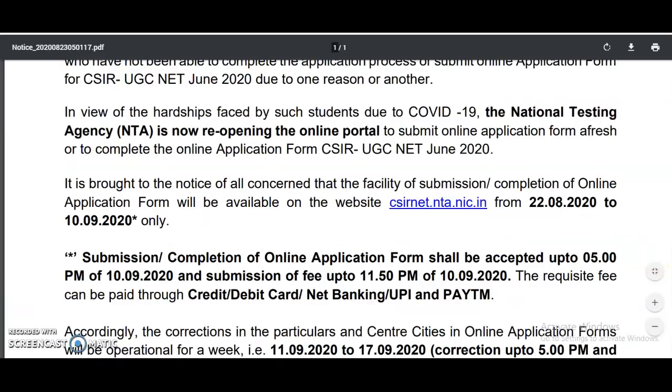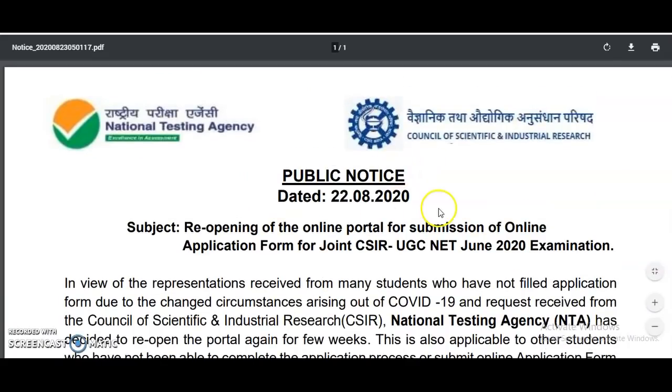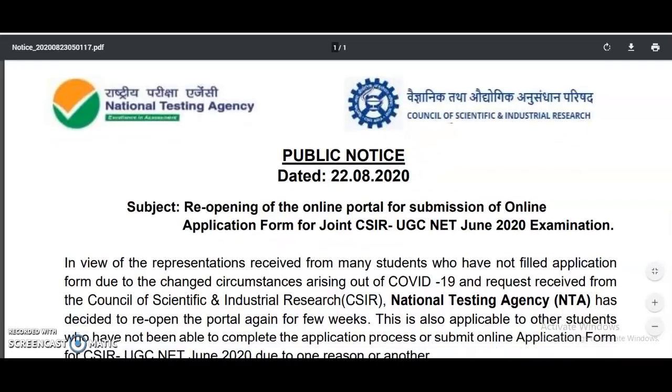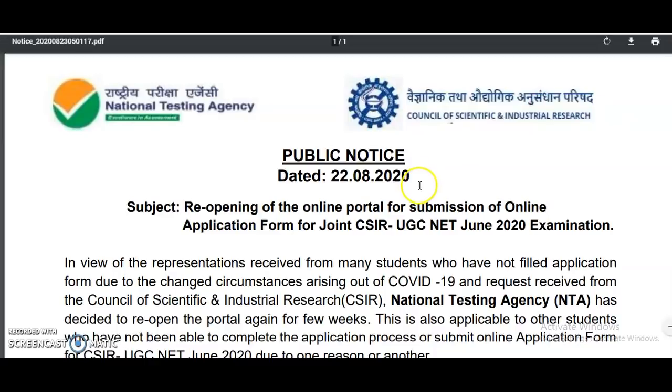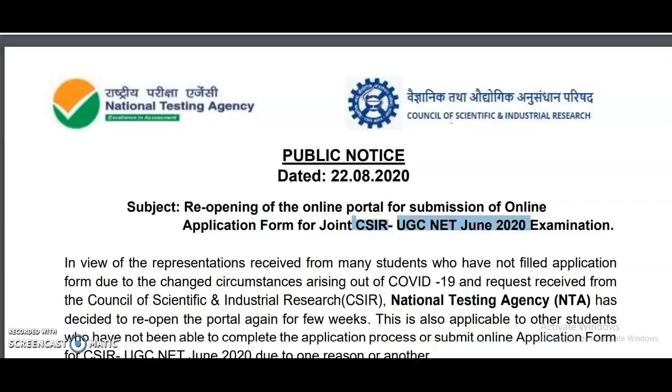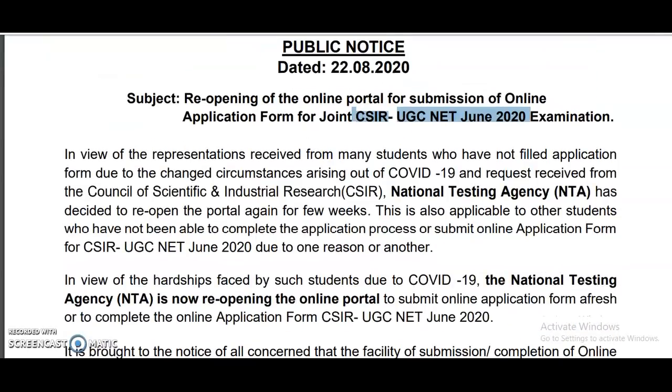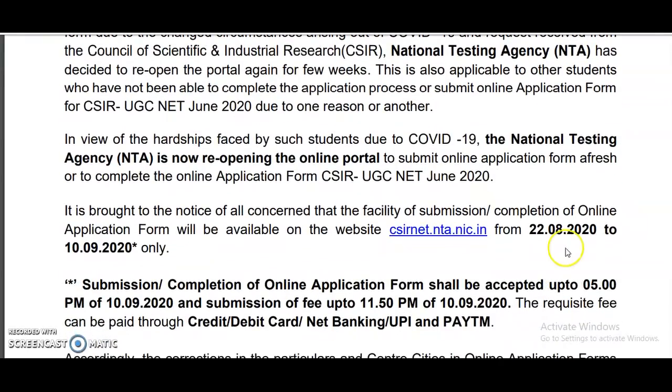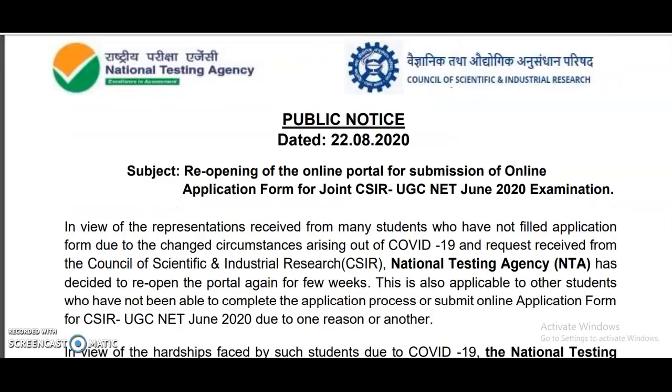Okay, so this is the notice that we got from the National Testing Agency regarding the reopening of the online application portal for the submission of the application form for the joint CSIR UGC NET June 2020 examination. The candidates who couldn't fill it up at that time, please utilize this opportunity. The online application window is going to be open from 22nd August to 10th September 2020. All the best to all of you guys, and please share this information with all of your friends who are planning to write the joint CSIR UGC NET June 2020 exam.